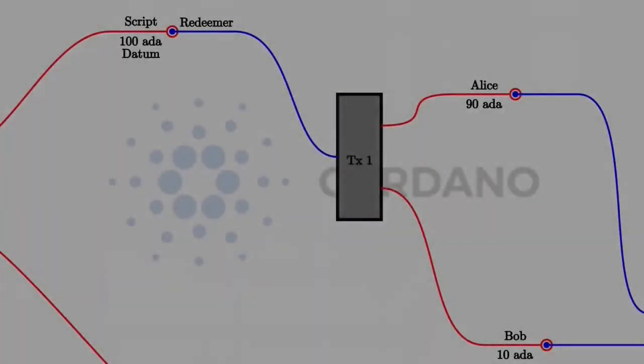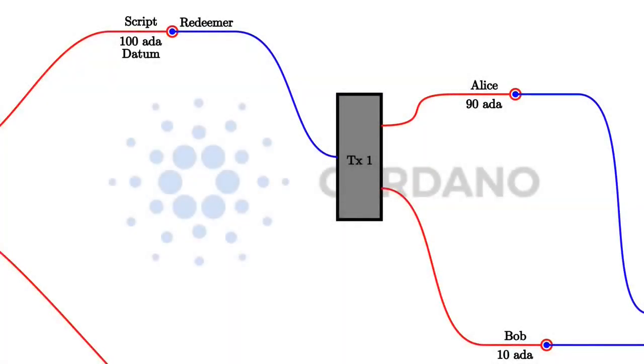I've explained in the first lecture that there are two sides to a smart contract, an on-chain part and an off-chain part. The on-chain part is about validation. It allows nodes to validate a given transaction and decide whether the transaction is valid and whether it's allowed to consume a given UTXO. And the off-chain part lives in the user's wallet and constructs and submits suitable transactions. So both are important topics, and we have to master both in order to write smart contracts. But for now, I want to concentrate on the on-chain part.